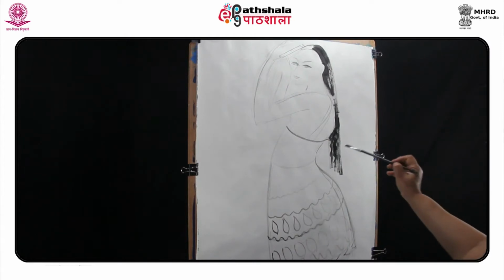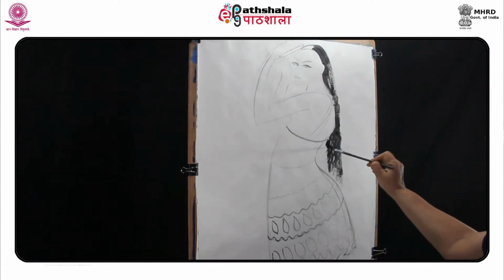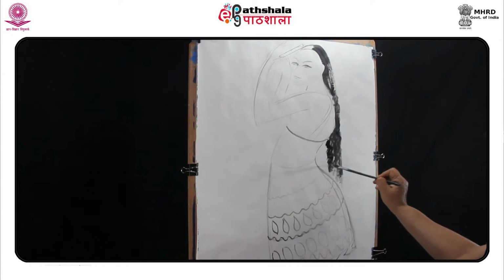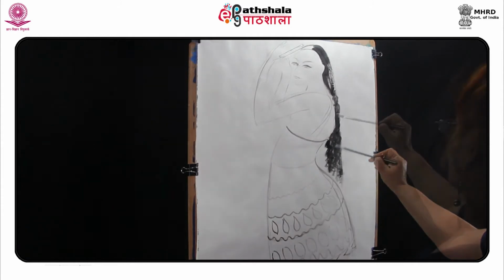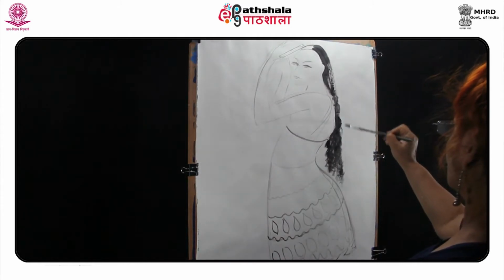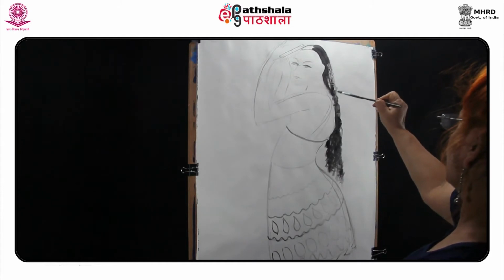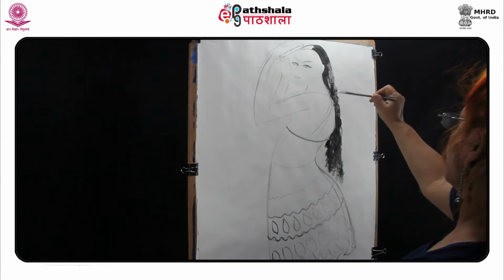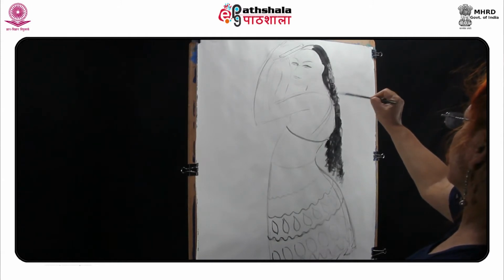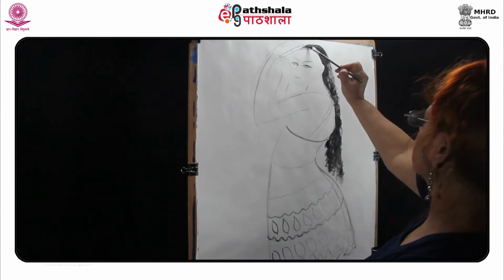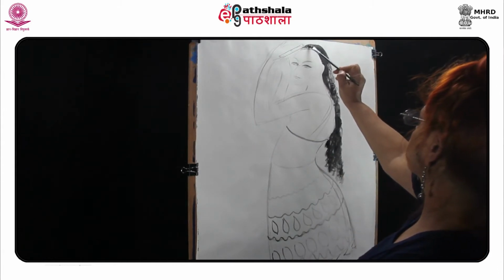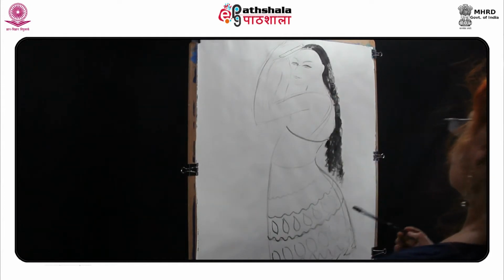For the highlight, I keep plain canvas, and for the middle tone, I use thin color. When you apply the color on head, you have to keep in mind the shape of the head.